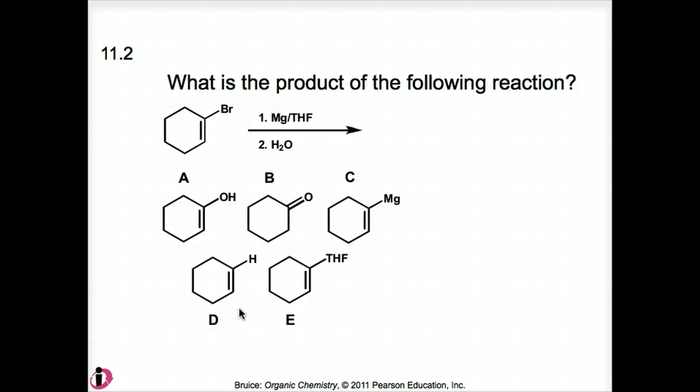You may want to pause for a moment and think about this before going right on to the answer. But what is the product of the following reaction? So take a look at that for a minute. You might notice, looking at this, it's a two-step process. Magnesium and THF, tetrahydrofuran, are very reminiscent of a particular type of reagent, which you're probably thinking of, the Grignard reagent.